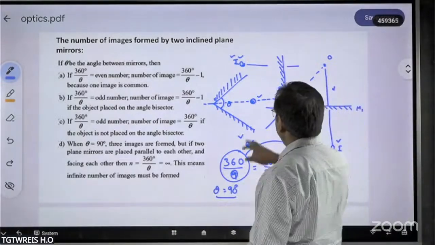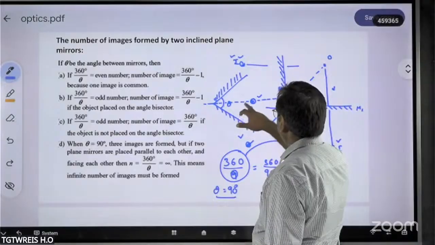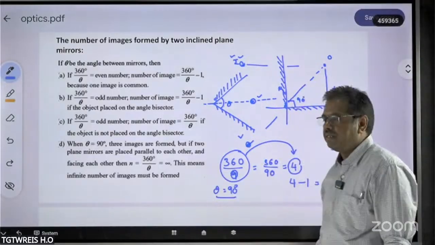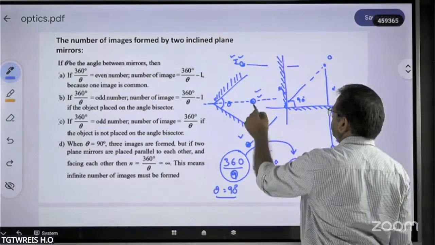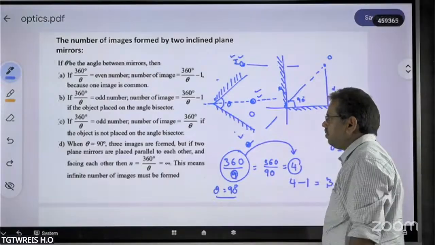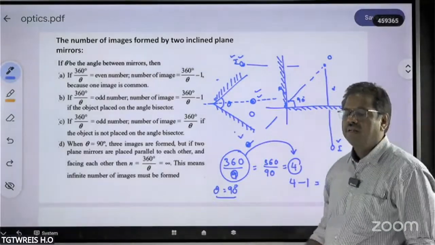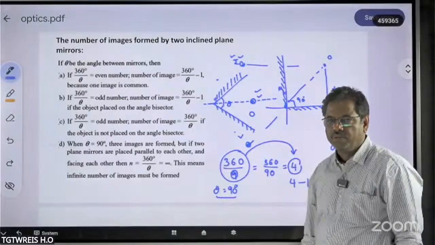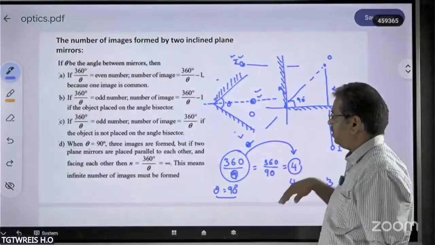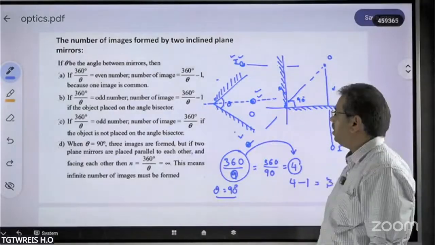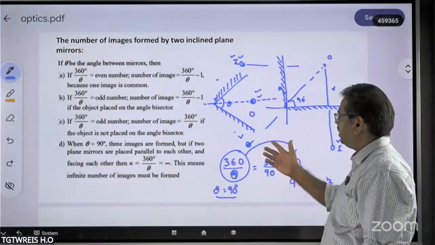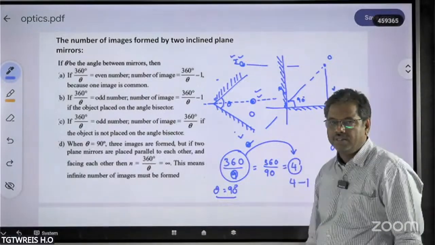If the object is not present on the angular bisector, then how many images will be found? 360 by theta will be formed. That means instead of at this position, it is somewhere else. Then how many images will be formed? 360 by theta images will be formed. So these are the formulas we have to remember to calculate the number of images formed inside two plane mirrors which are inclined at an angle theta.